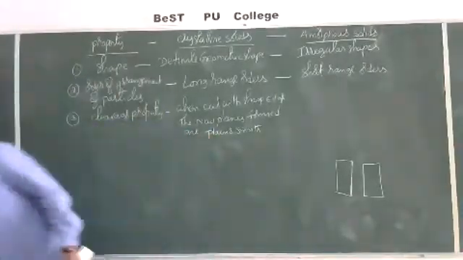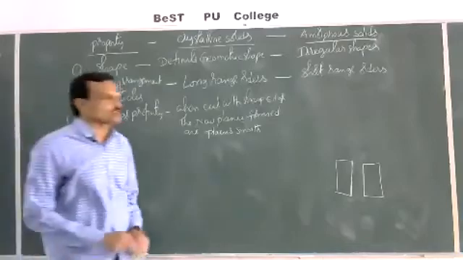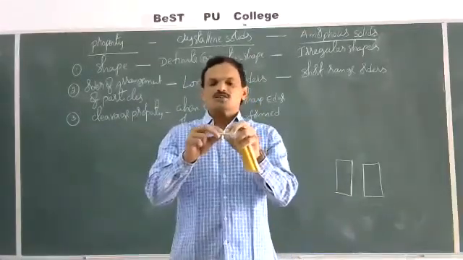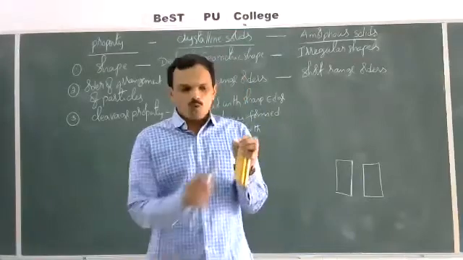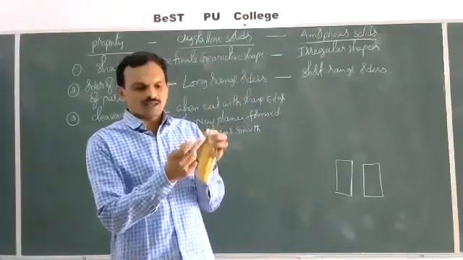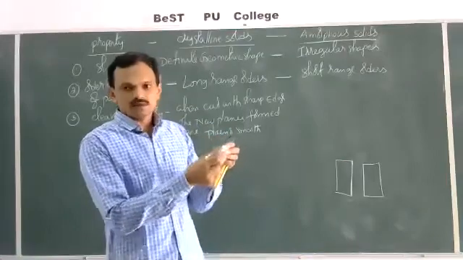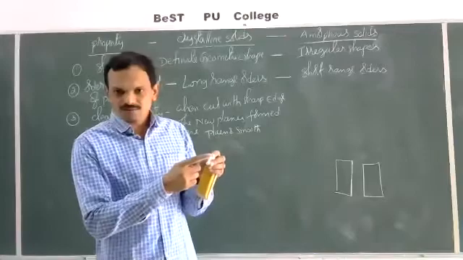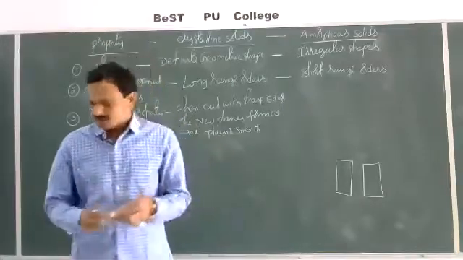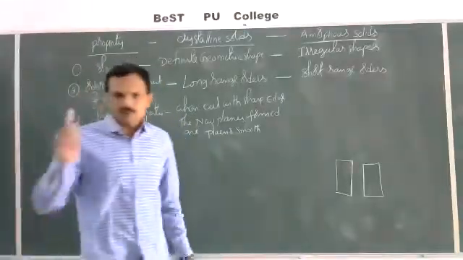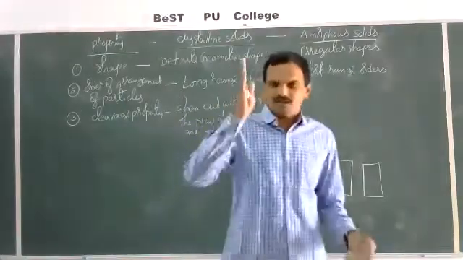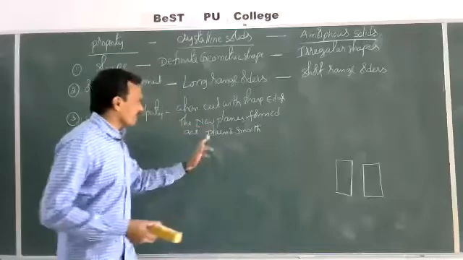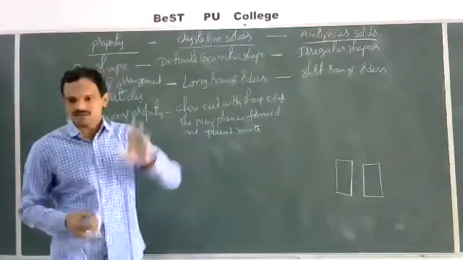For example, let us take this chalk piece. This is an amorphous solid. If we break this chalk piece into two pieces, two new planes are formed here, and these are not smooth, not plain. The same way, if you cut a metal with a sharp tool, the new plane formed is plain and smooth, you will not get a rough surface.